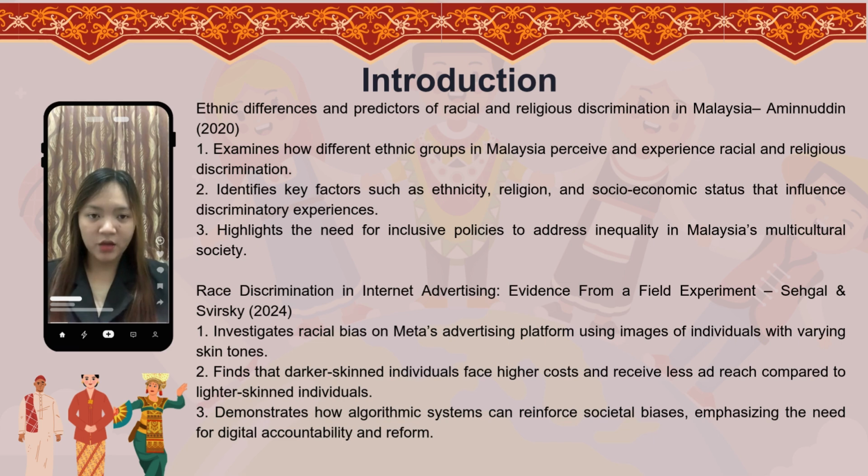The second article talks about racist discrimination in internet advertising, evidence from a field experiment by Segal and Svesky 2024. It investigates racial bias on Meta's advertising platform using images of individuals by varying skin tone. It finds that darker skinned individuals face higher costs and receive less reach compared to lighter skinned individuals.